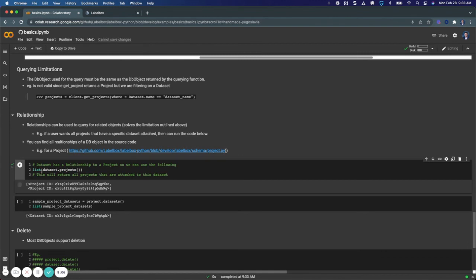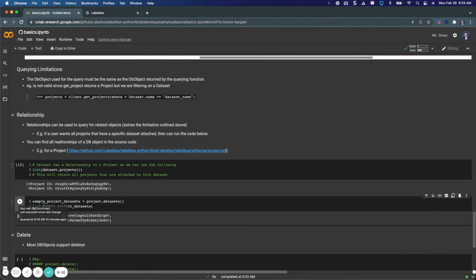And I can return these relationships in a list here. And again, if I want to view the data sets that exist within the project that I set in the beginning, my sample project, I can view these data sets with this call here by asking project and then the data sets, which is asking for the relationship between a project and the data sets attached to it. So just the opposite of what I asked for here.